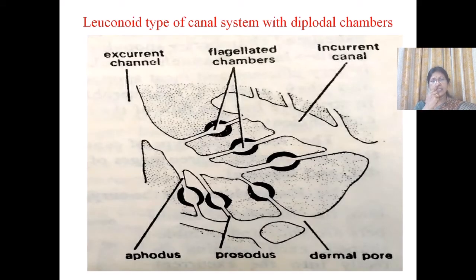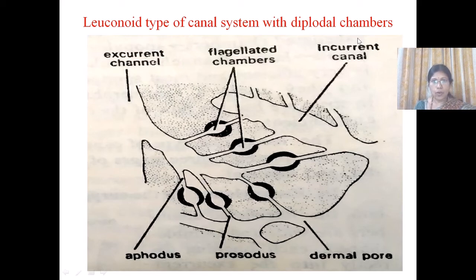And this is the third type of leuconoid canal system, with diplodal chambers. Here the prosopyle is also modified into a narrow water current tube. This modification of the prosopyle is called prosodus, and here we can see the prosodus and apodus. As the two, the prosopyles and apopyles, are transformed into tube-like structures, this is called the diplodal type.